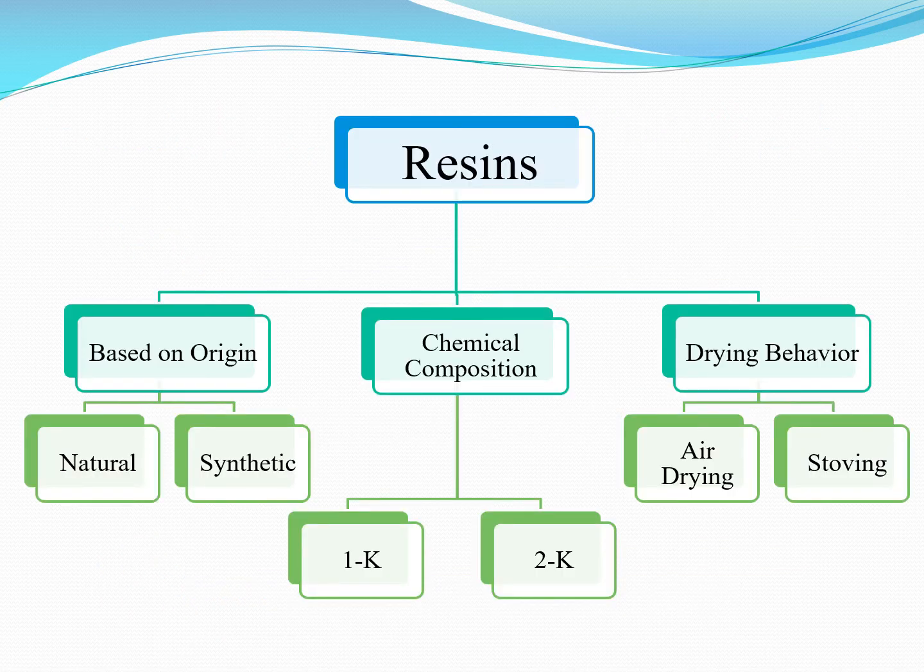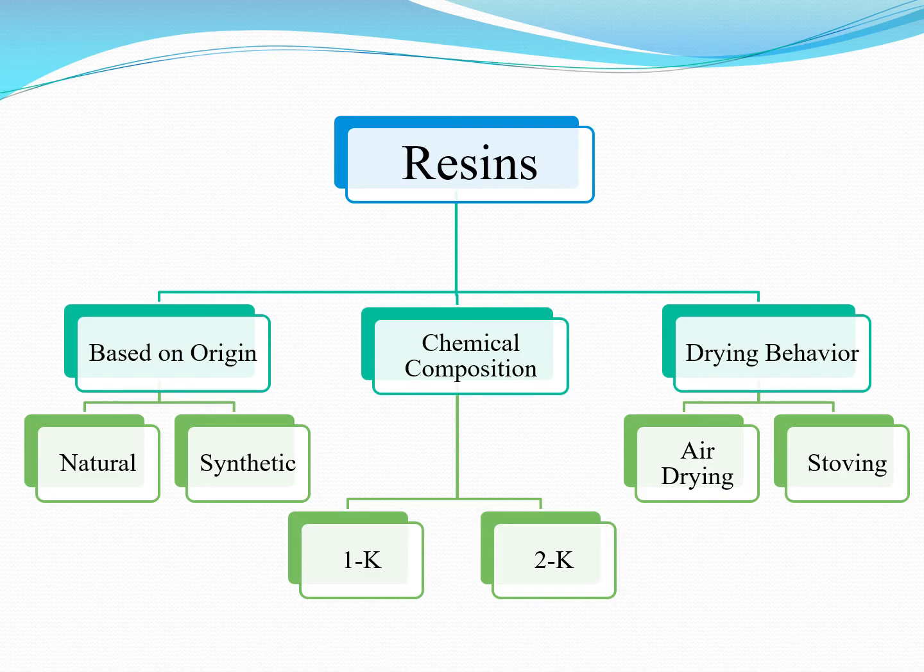Now let us see the classification of resins. Resins can be classified in a number of ways, but here we will see the classification based on the origin of the resin, the classification based on the chemical composition, and the classification based on the drying behavior. These are the most commonly used classifications for resins.